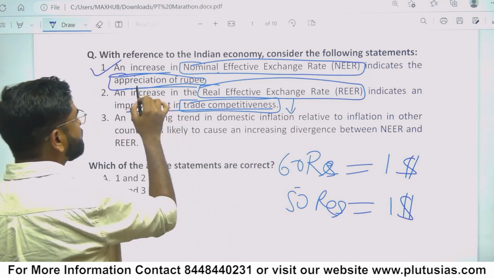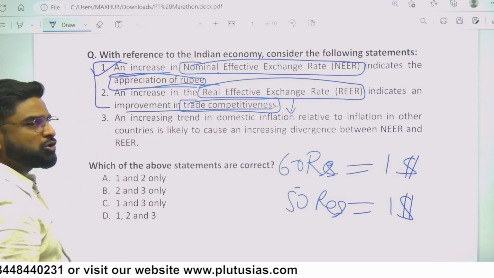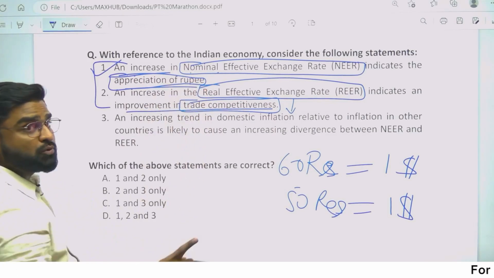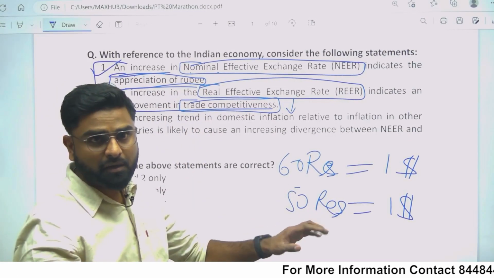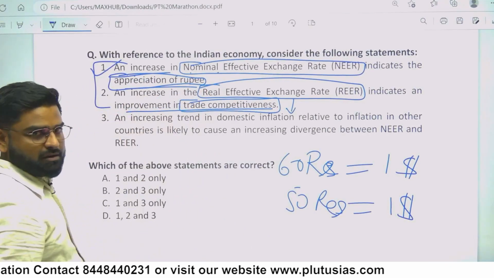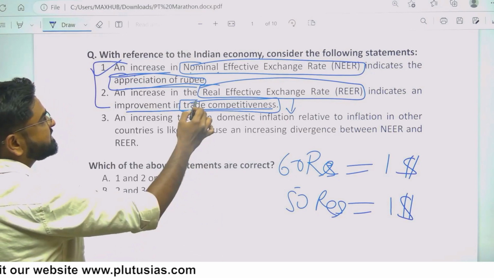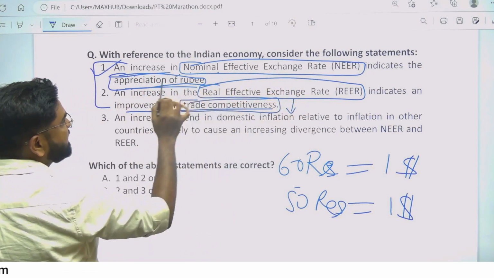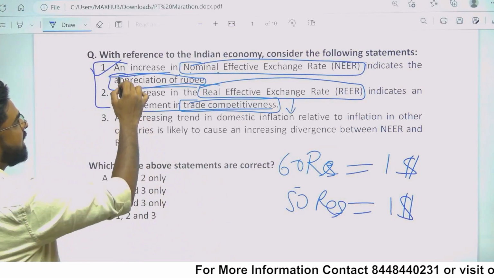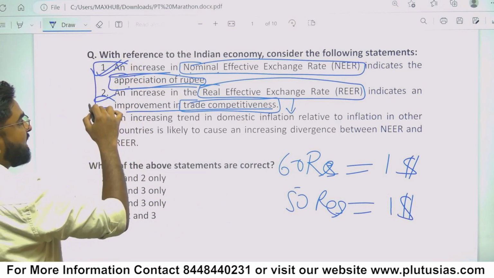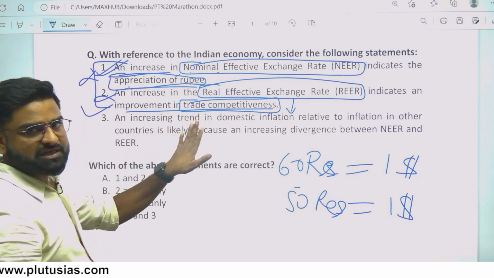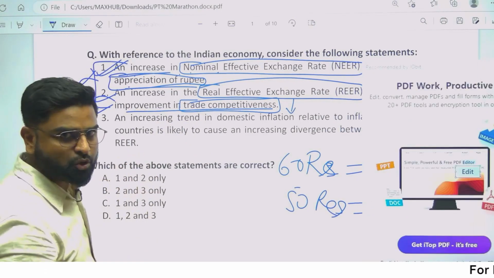So either both statements will be correct or both statements will be wrong. If I assume that the first statement is absolutely right, or I have never read NEER or REER and have no idea, so if the first statement is right, then only the second statement may work. If the first statement, which says an increase in nominal effective exchange rate indicates appreciation of rupee, is right, then if rupee appreciates, trade competitiveness will decrease. So either this will be right and this wrong, or the other way around. Let's see, without reading the third statement, what combination we can make in the answers.